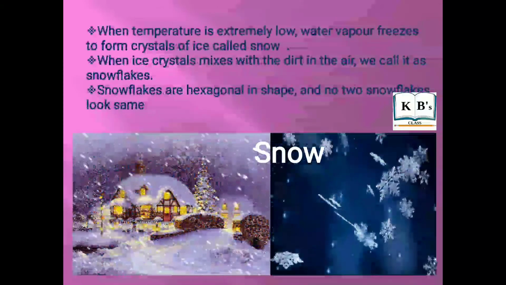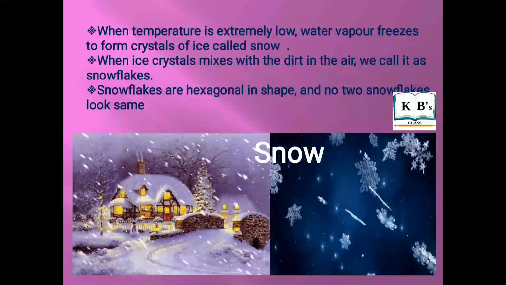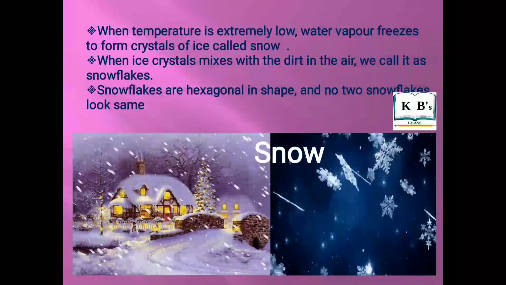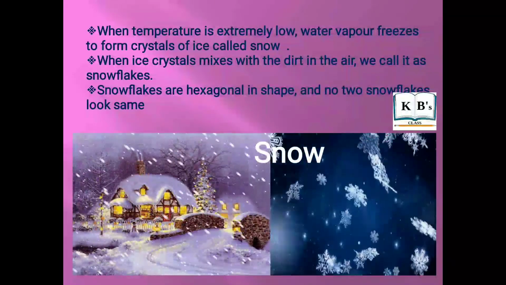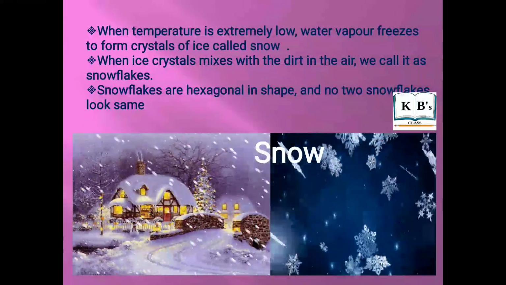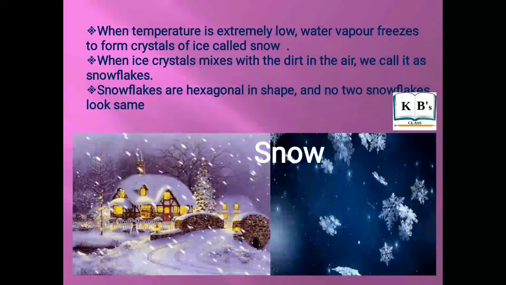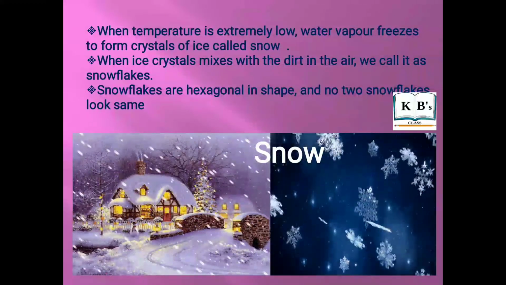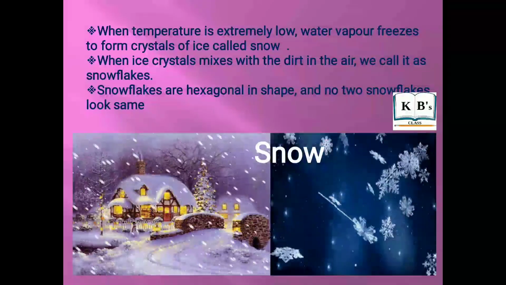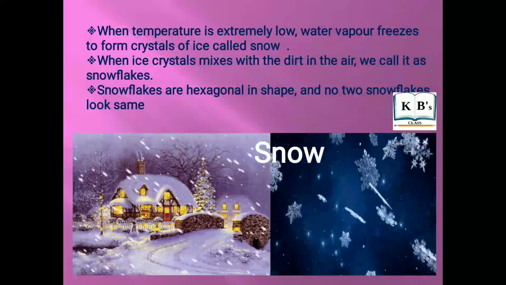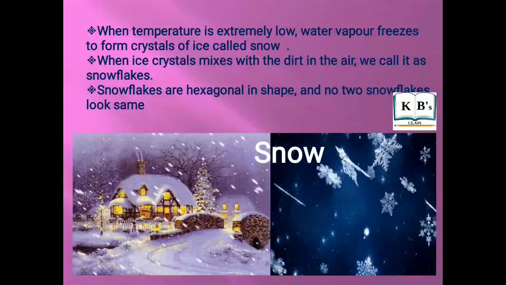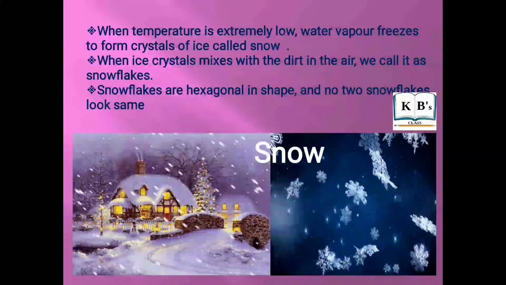Snow. When temperature is extremely low, the water vapor freezes to form crystals of ice called snow. When these crystals mix with the dirt in the air, we call them snowflakes. Snowflakes are hexagonal in shape and no two snowflakes look the same.